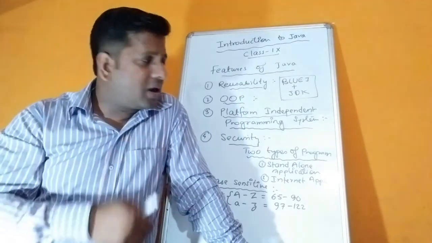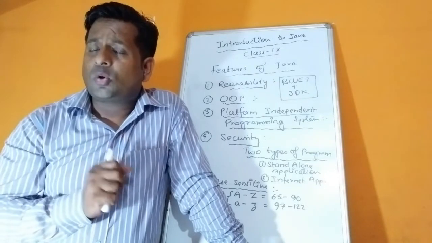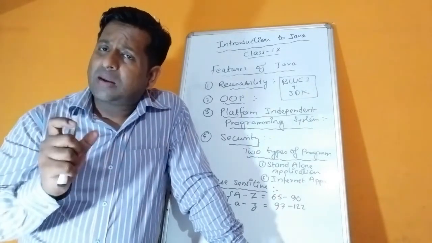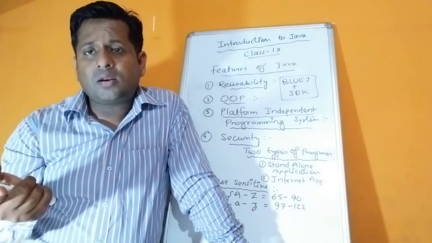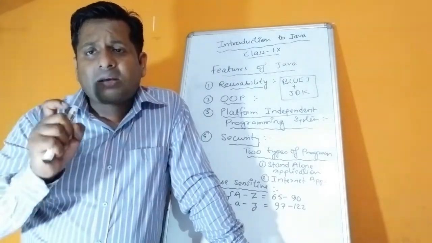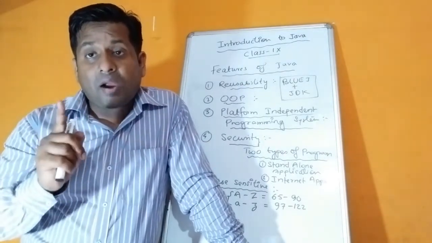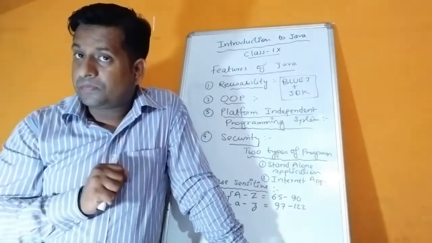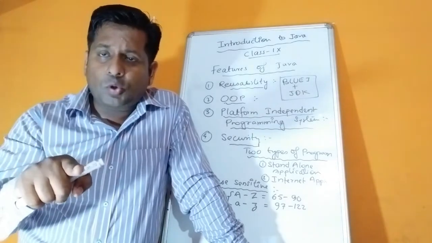So children, again I am reviewing this part, giving you a small summary of whatever I taught today. First of all, we have to write the program. That program is known as source code. It is compiled by the compiler. The compiler of Java is JAVAC. The compiler compiles and makes bytecode.